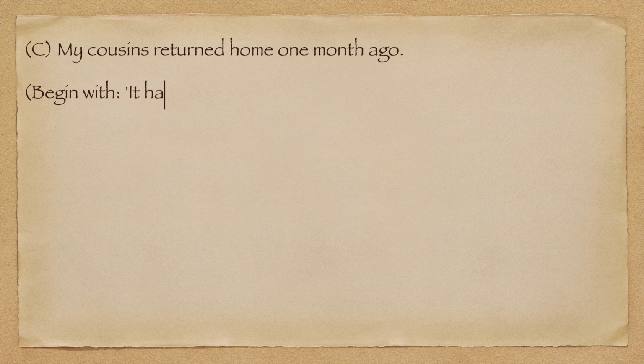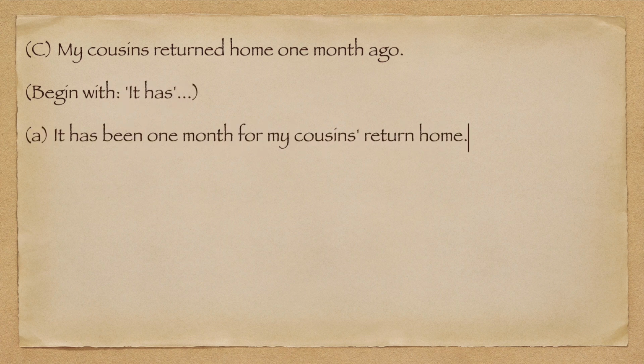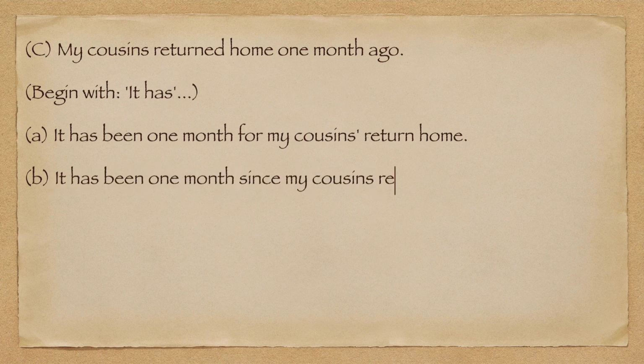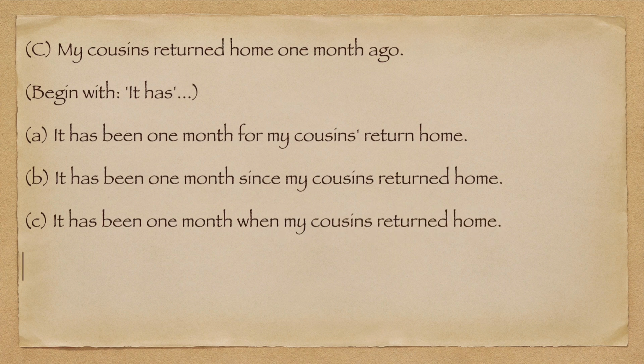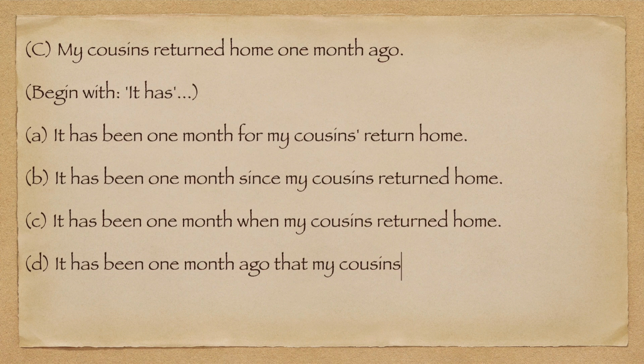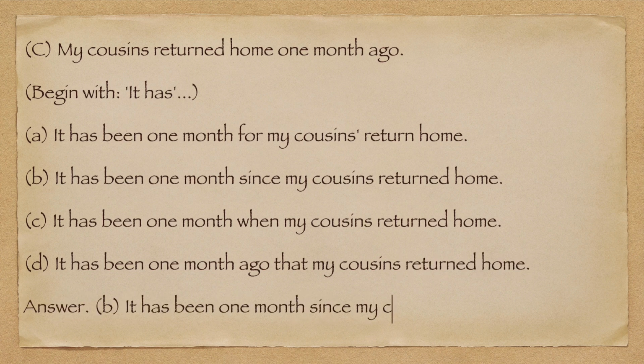C. My cousins returned home 1 month ago. Begin with, it has. A. It has been 1 month for my cousins' return home. B. It has been 1 month since my cousins returned home. C. It has been 1 month when my cousins returned home. D. It has been 1 month ago that my cousins returned home. Answer. B. It has been 1 month since my cousins returned home.